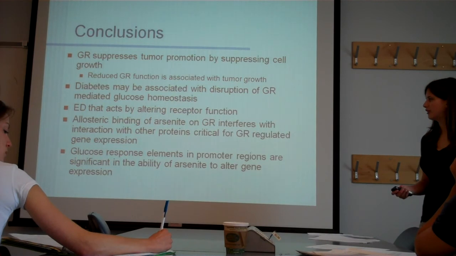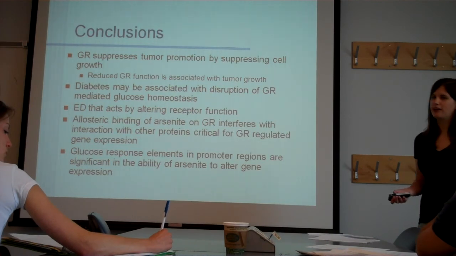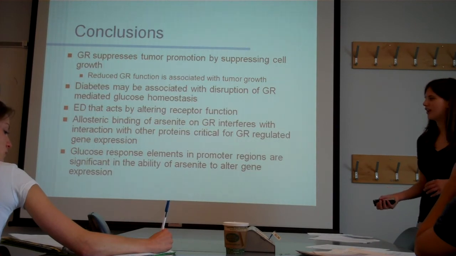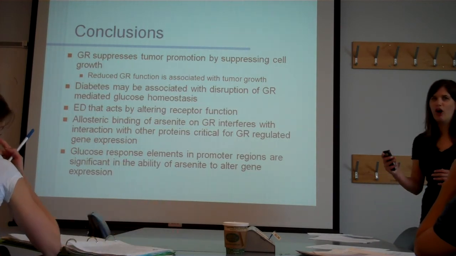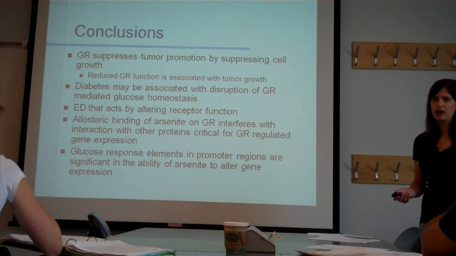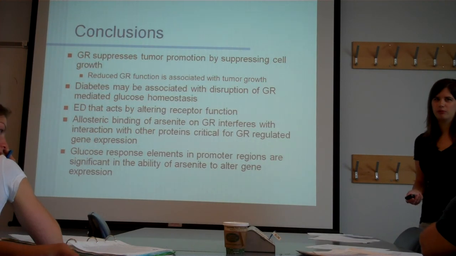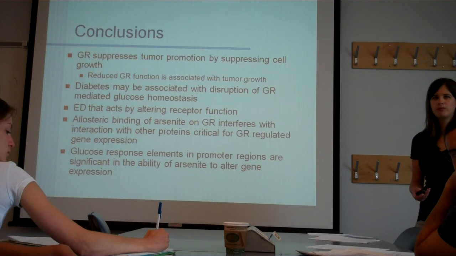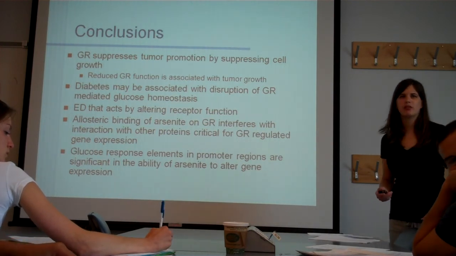And then this is where I kind of started to get confused. So the allosteric binding, I was trying to picture a receptor, and if DEX is still bound in the actual receptor, is arsenite coming and binding somewhere else on the receptor but not actually in its binding site? Because an allosteric interaction enhances or changes the way that it responds to something binding to it, right? Mm-hmm. Okay. So it's binding at a site other than the hormone binding site.